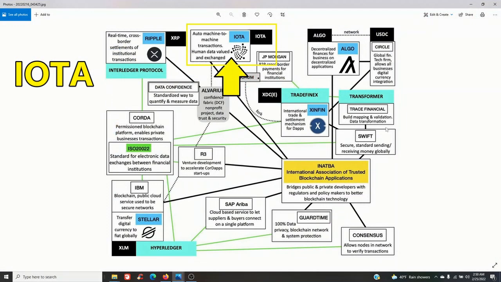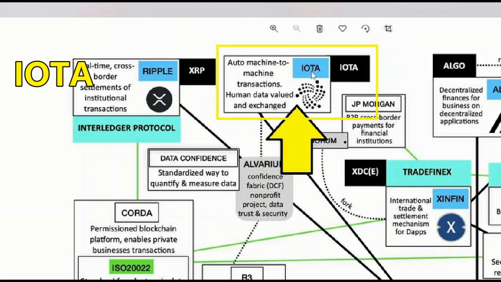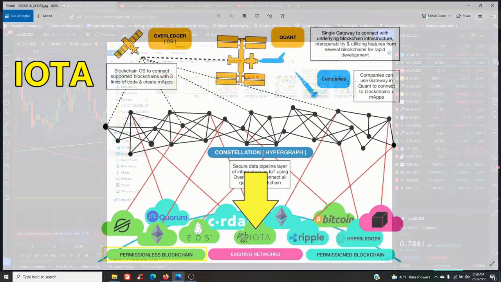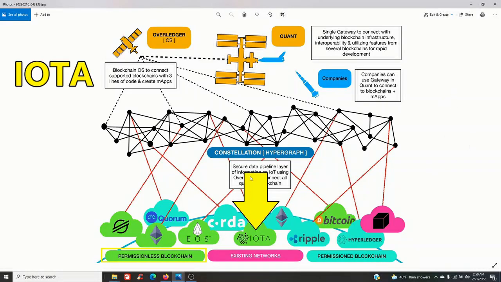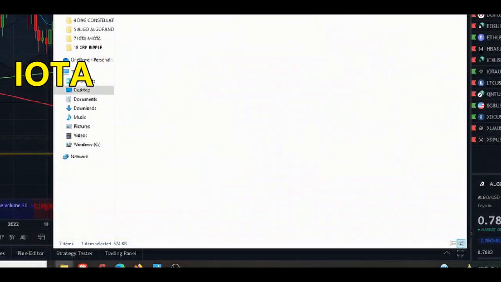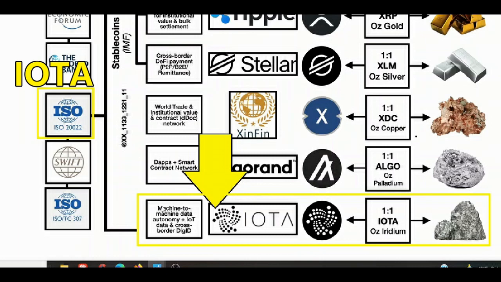The next one, we recognize this screen, we looked at it a minute ago. Here's your IOTA here. Auto machine to machine transactions, human data valued and exchanged as part of this system. The next one, this familiar screen here, right smack dab in the middle, you've got IOTA here, listed as a permissionless blockchain. And then finally, in the last one, where we just were, machine-to-machine data, autonomy, and IoT data, cross-border digital ID,